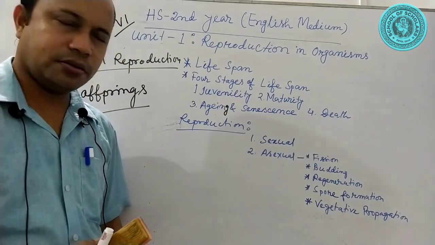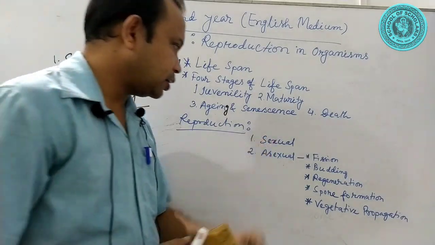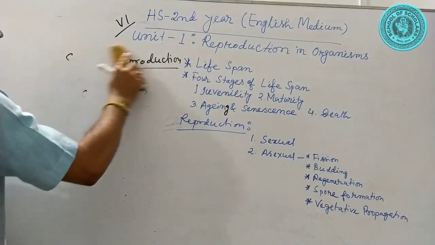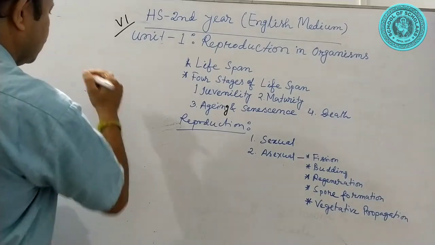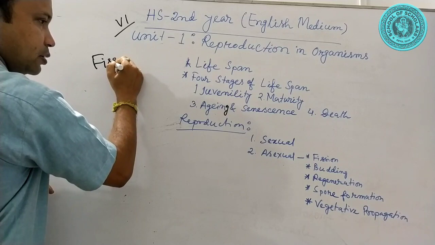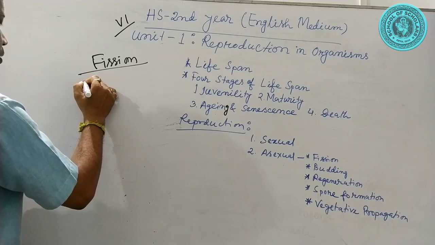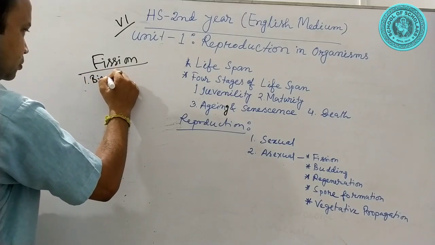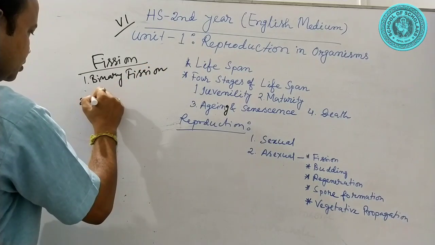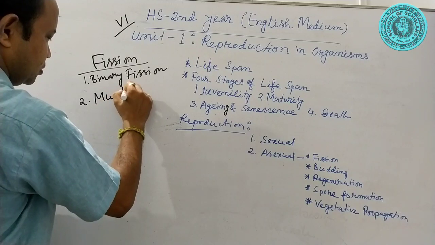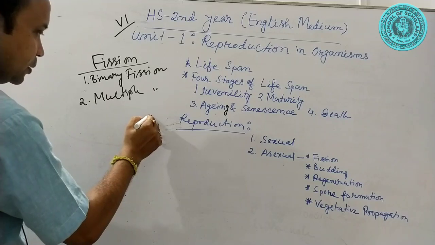At first, fission. Fission is a kind of division. There are two types of fission. One is binary fission, and the second one is multiple fission.